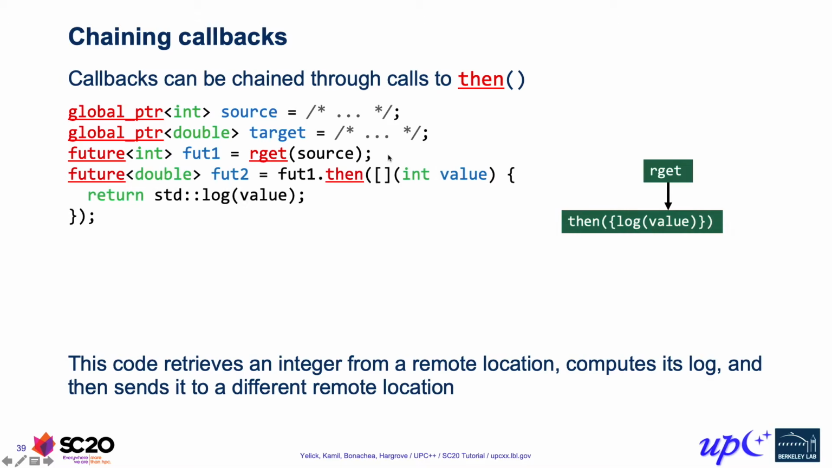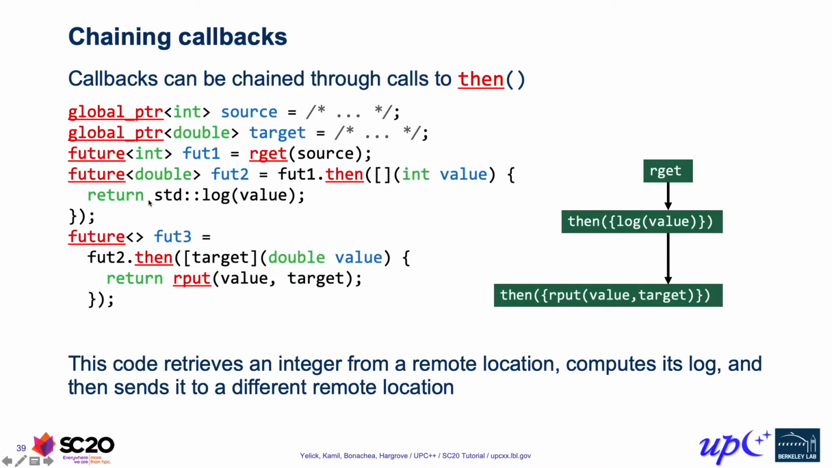And then we can attach a callback to that. In this case over here, we're taking the int value as an argument, and then we're computing the log of it, which gives back a double value, so we get back a future of double. We can take that and attach another callback on it, and in this case what we're doing is we're attaching a callback that does a put to some potentially remote destination. Since we're attaching this callback to a future double, the callback needs to take a double as argument, and then we're using the scalar rput to actually move that over to some target global pointer.